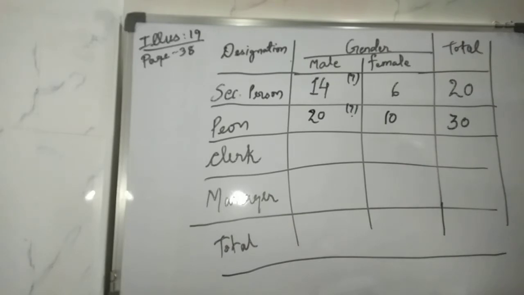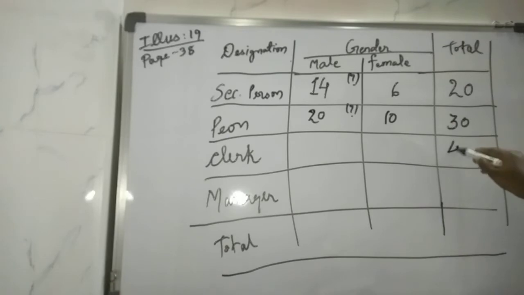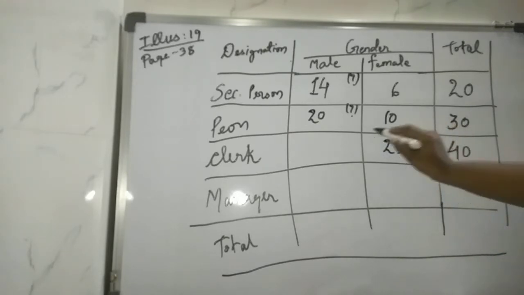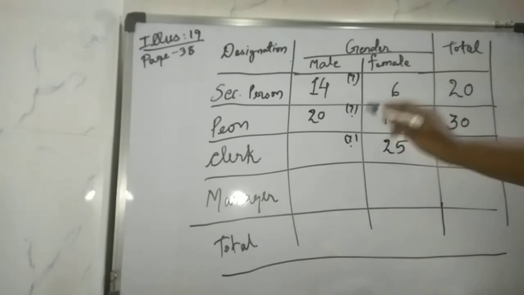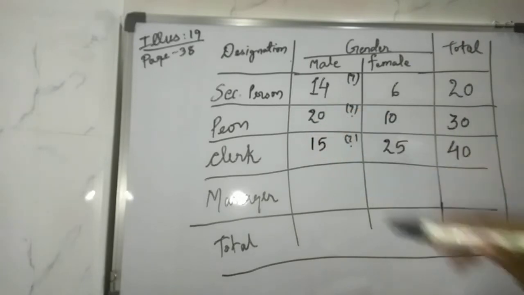Then we have out of 40 clerks. So 40 is the total clerks that we have. Clear? 25 are females. If 25 are females, how many are males? 40 minus 25 is 15. So 15 are males.